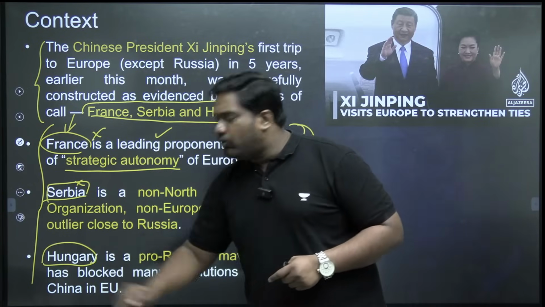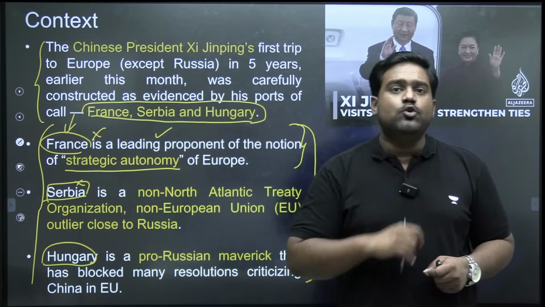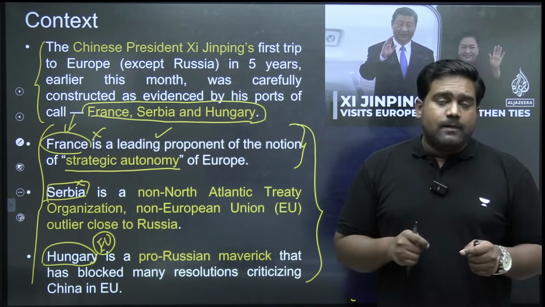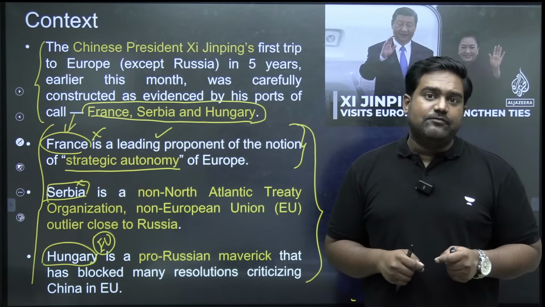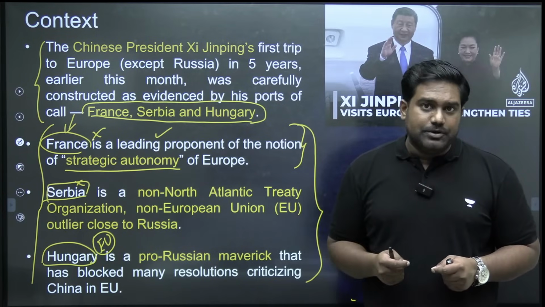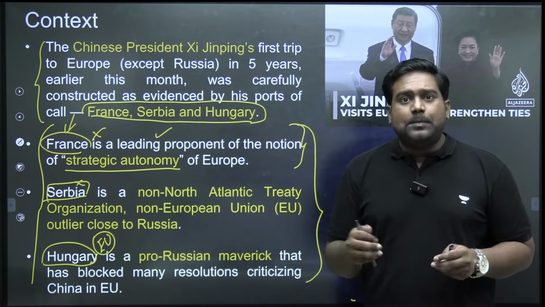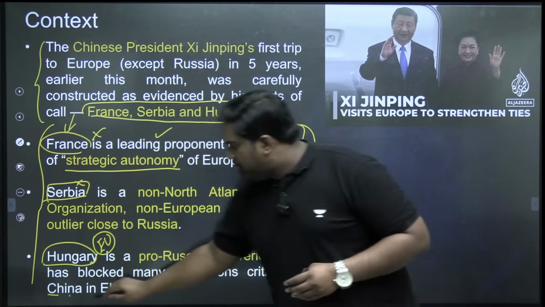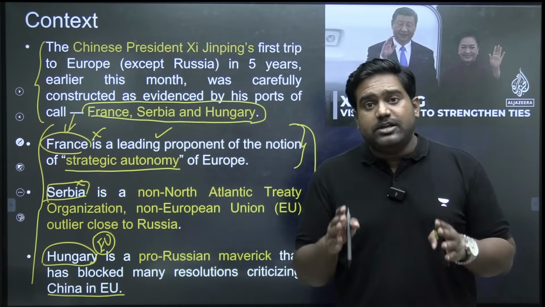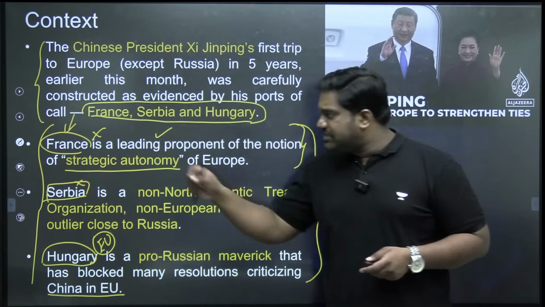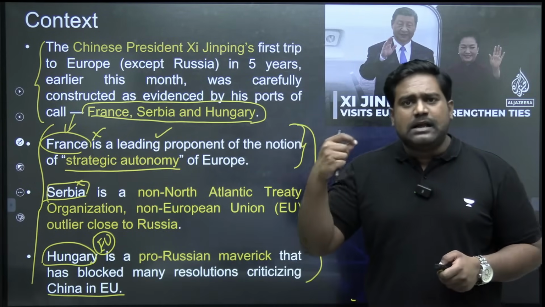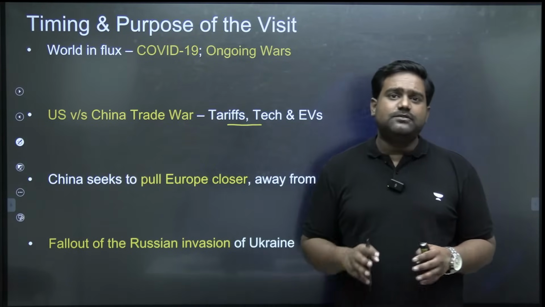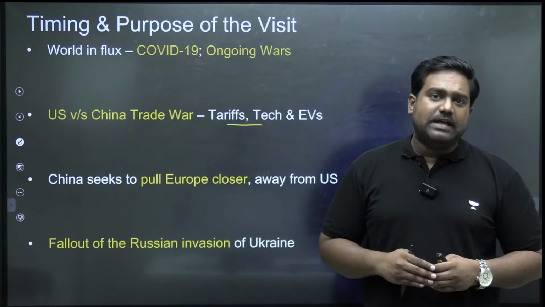Then Hungary is even more interesting. Hungary is an EU member. It's one of the members of the European Union. But still, Hungary has often protected Chinese influence and interests, especially at the European Union. Whenever other countries adopt resolutions criticizing China, Hungary is the only country which protects China during these votes at the European Union. Because China has a lot of leverage over these countries. China has made large investments in these countries. So it's in this context that the visit of the Chinese president becomes very, very important.